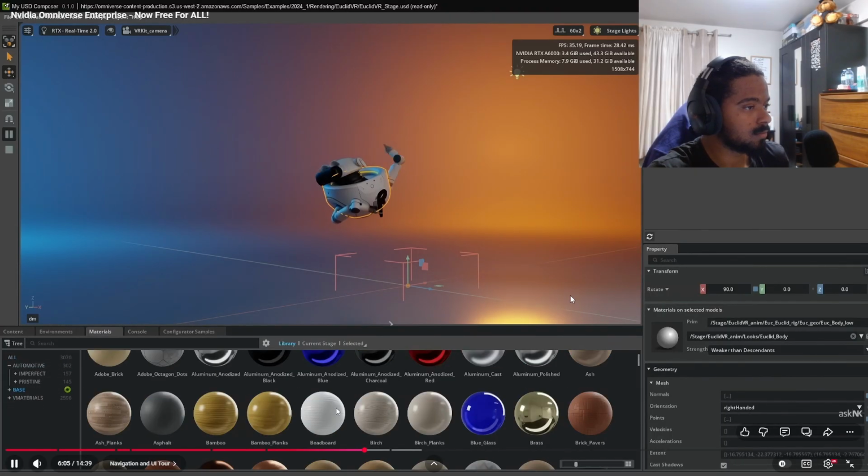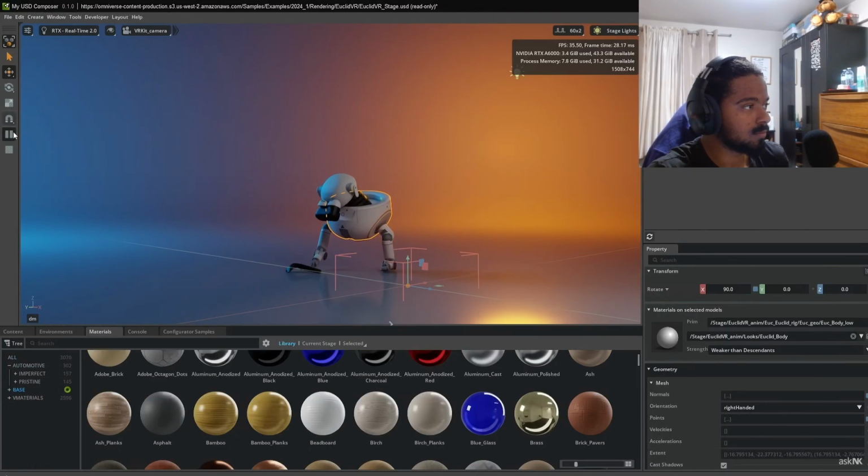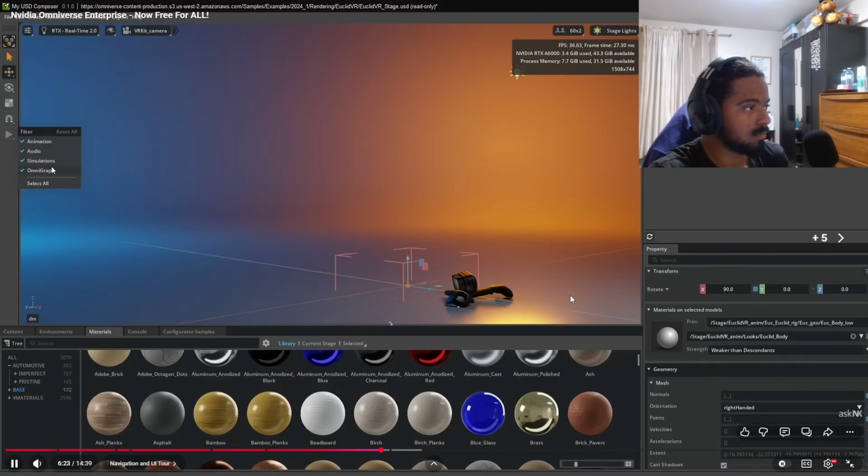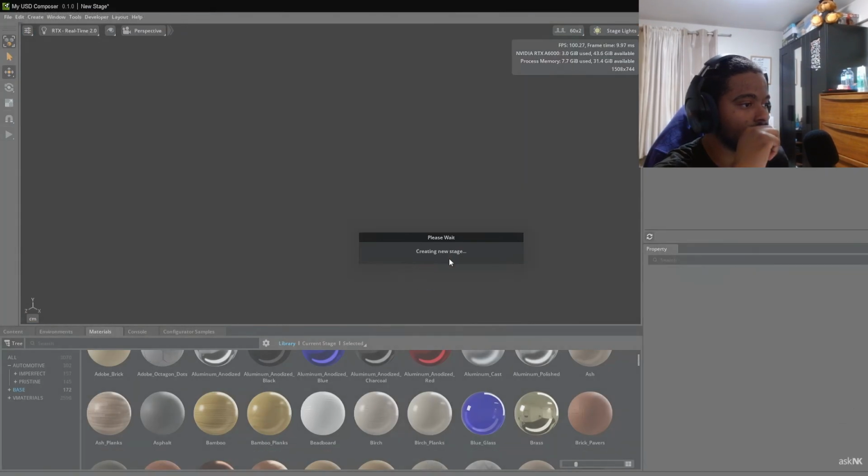You'd also notice right over here that we have our start and stop button. So we can stop our animation, we can play back our animation, and this plays back literally everything. So if I stop this and click and hold, you would have an OmniGraph, which is a small graph, and we can also apply audio.